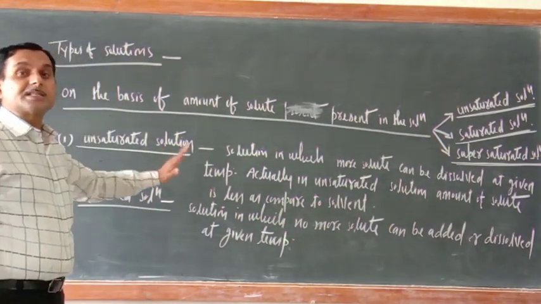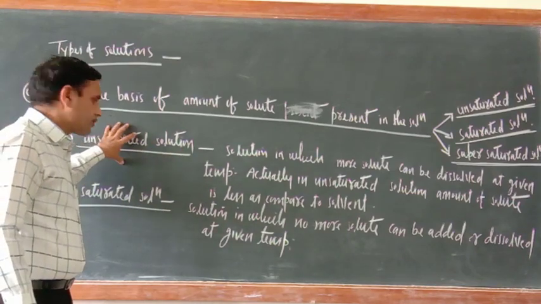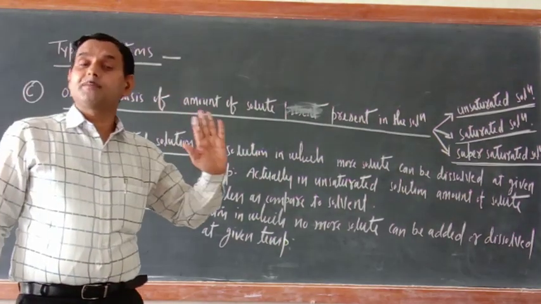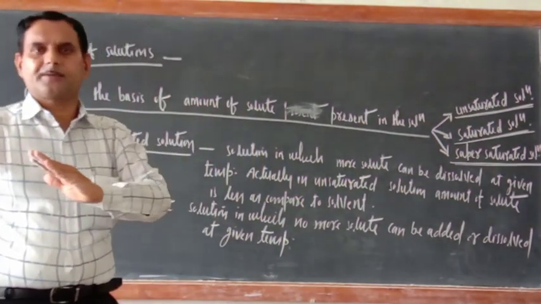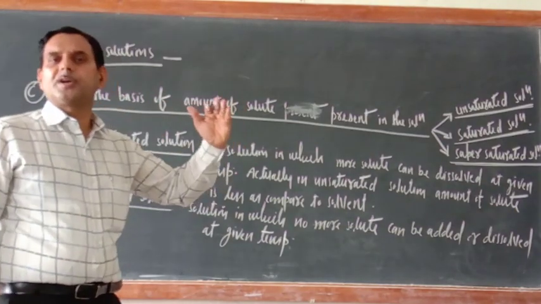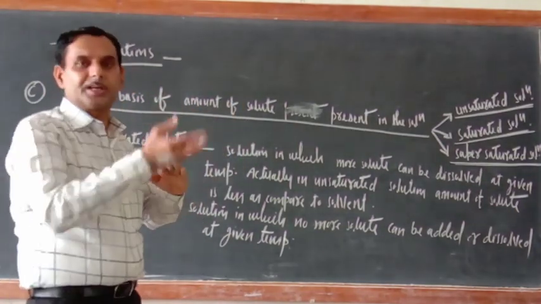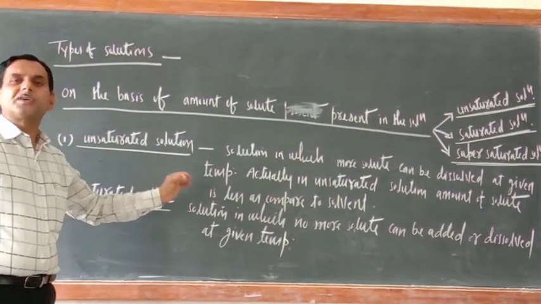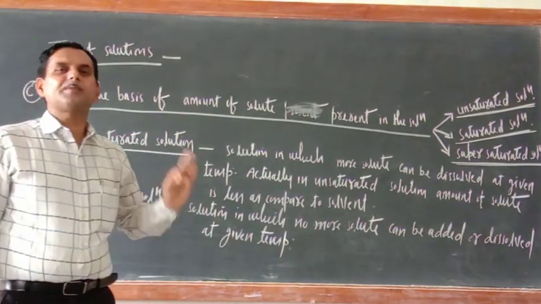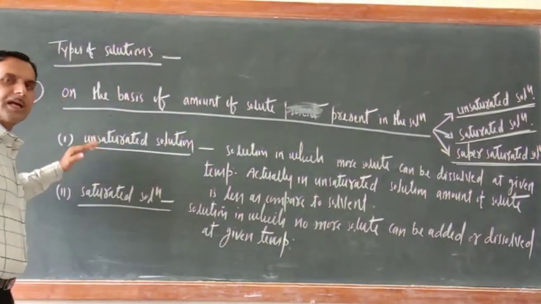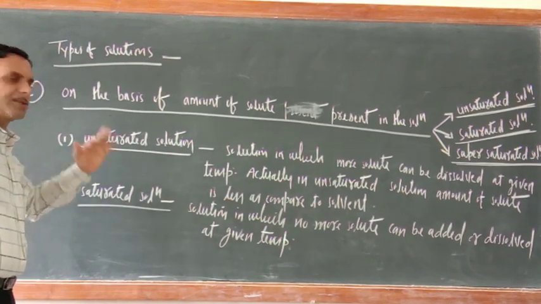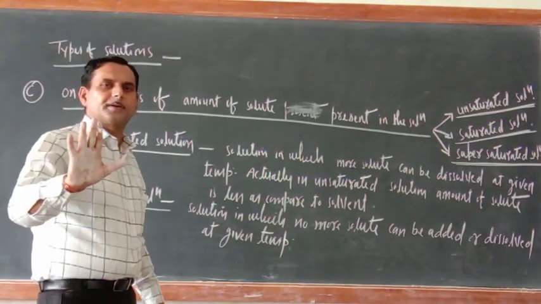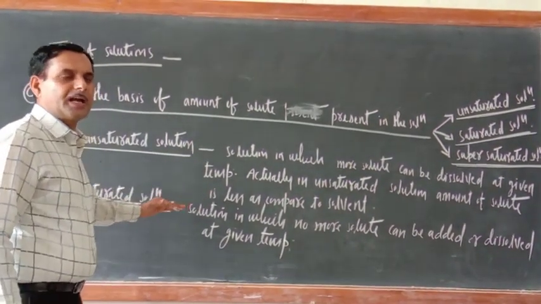That is why whatever definitions of unsaturated and saturated solution there are, they are for a particular temperature. More the temperature, more will be the solubility. If you increase the temperature, solubility will increase. So at given temperature is the most important phrase. At that temperature only we can classify the solution as unsaturated, saturated and supersaturated. I hope you have got the meaning of saturated and unsaturated.